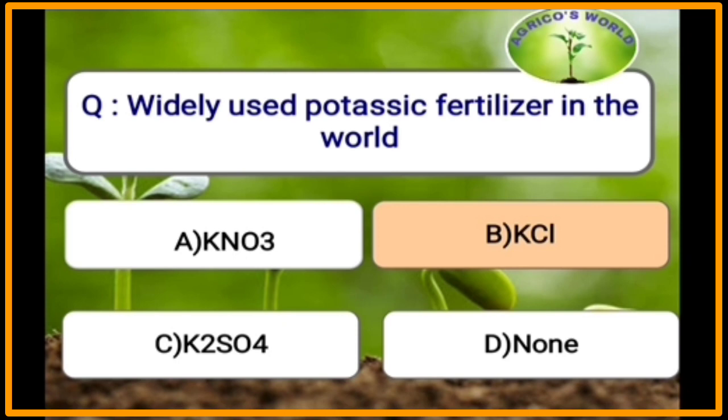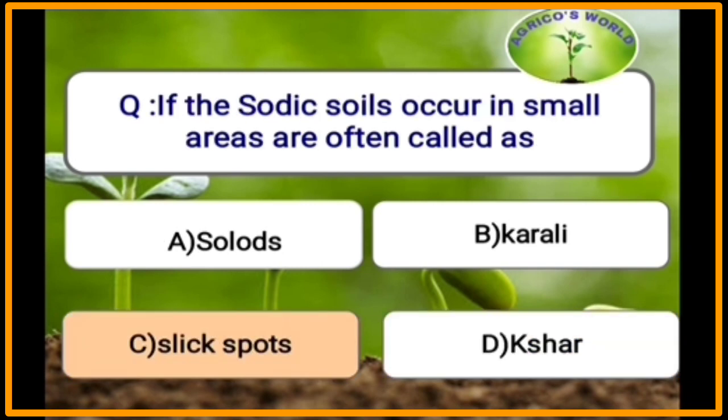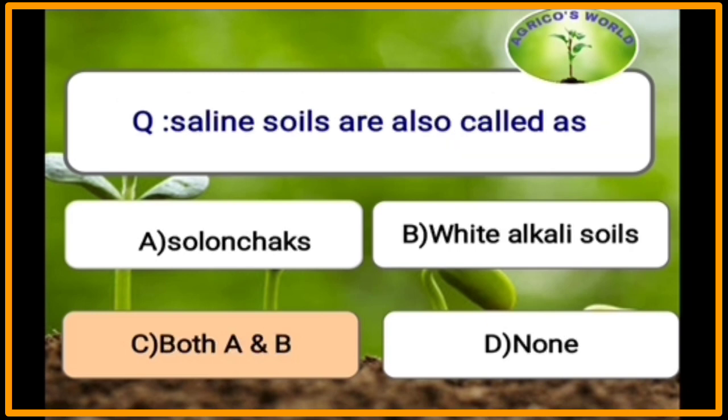Widely used nitrogenous fertilizer is urea. Widely used phosphorus fertilizer is DAP, diammonium phosphate. Exchangeable acidity is called as salt replaceable acidity. If the sodic soils occur in small areas, they are often called as slick spots. Saline soils are also called as Solonchaks or white alkali soils.